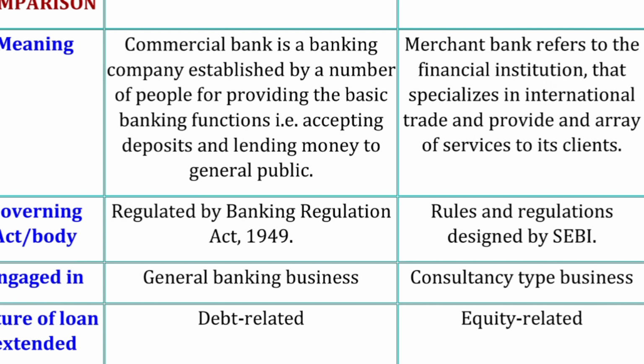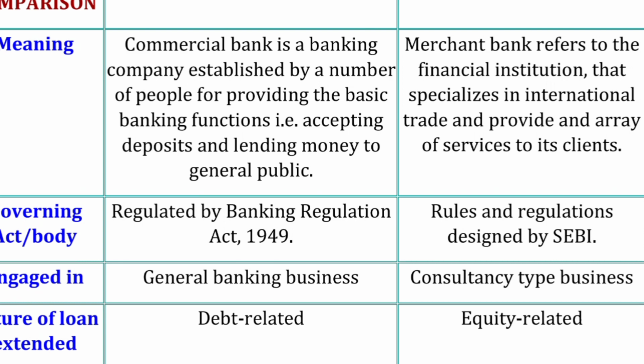So a merchant banker is a combination of various banking functions. Okay, so this is the main difference. A commercial bank is engaged in general banking business, whereas a merchant bank is a consultancy type of business giving you various advice or consultancy services.